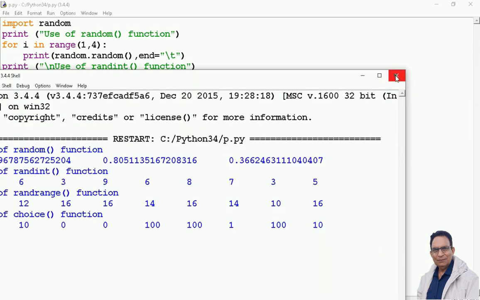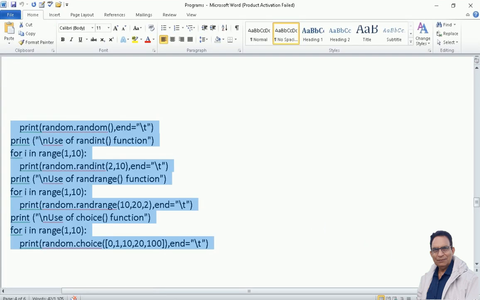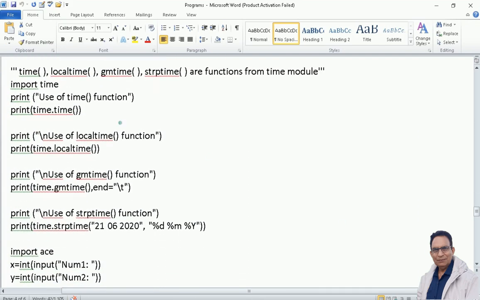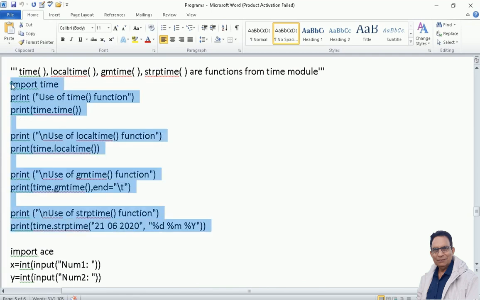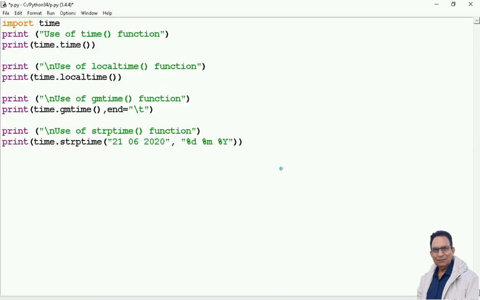So we go further now. Let us see another extended module, and that is time. For that, we'll make a copy of certain code. Here I'm making a copy of it. So this time I'm using import time.